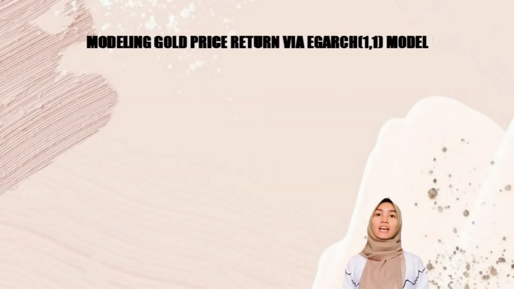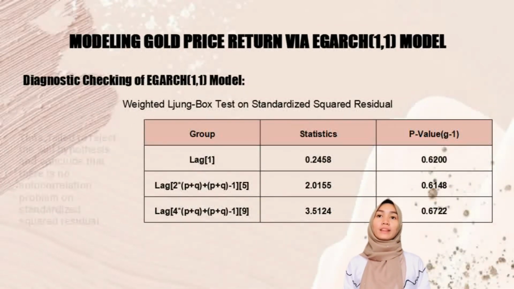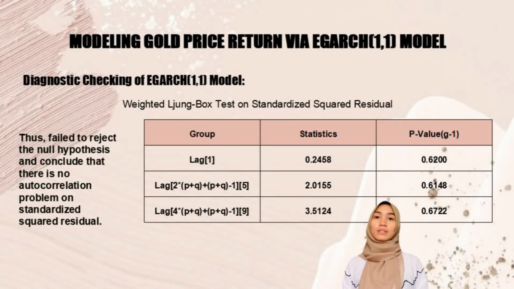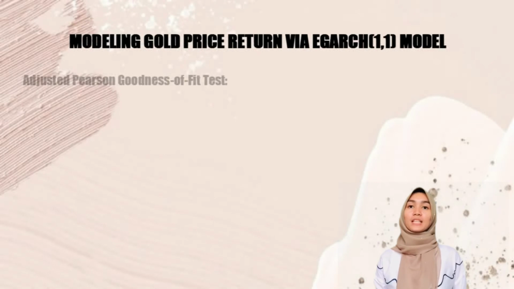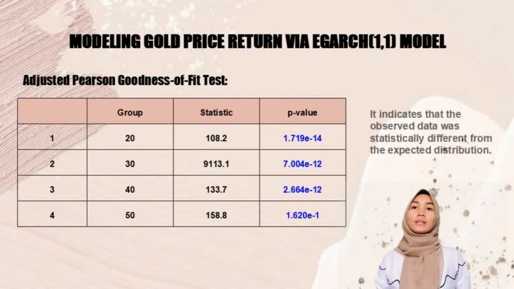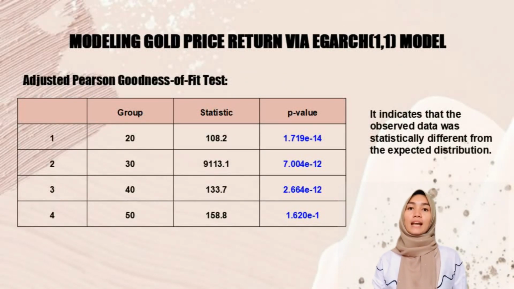Next, the diagnostic checking of the eGARCH11 model using the weighted Ljung-Box test on standardized squared residuals. Based on the result, the p-value was higher than 0.05. Thus, we fail to reject the null hypothesis and conclude that there is no autocorrelation problem in the standardized squared residuals. We move to the adjusted Pearson goodness of fit test. From the table, all the p-values were smaller than the significance level, which is 0.05. So the null hypothesis should be rejected. It indicates that the observed data was different from the expected distribution.